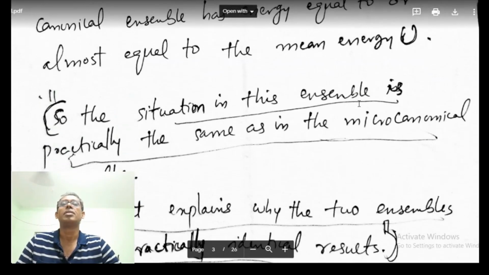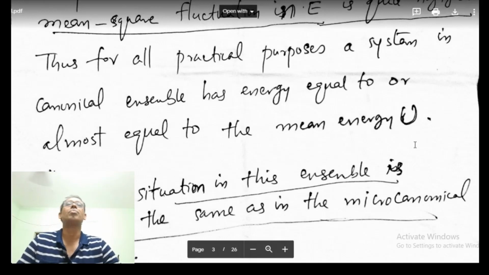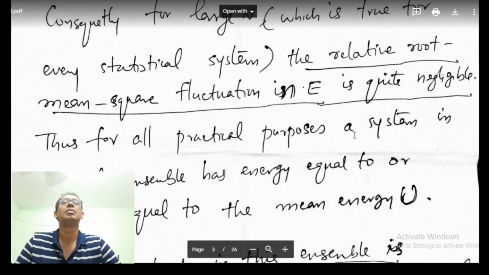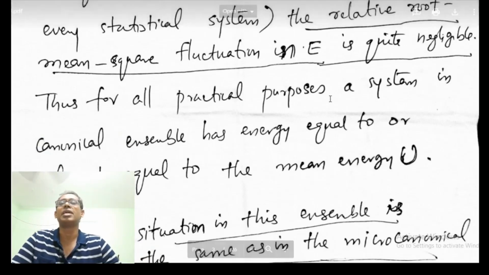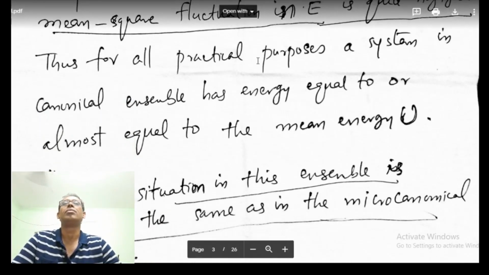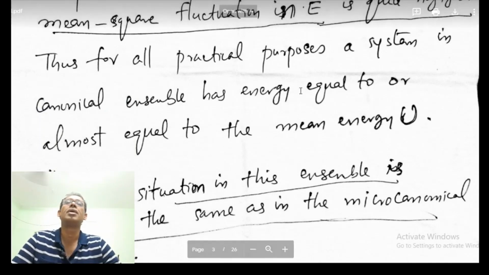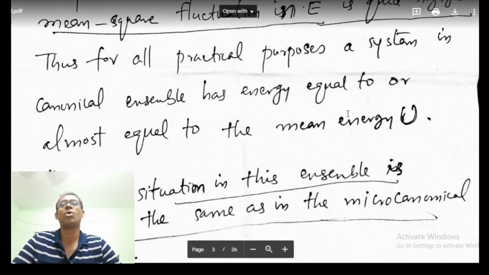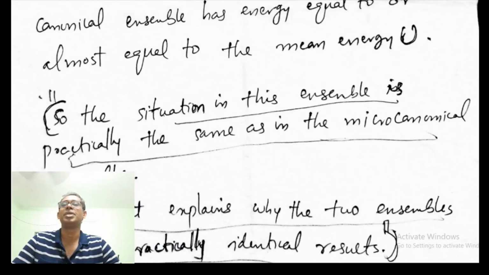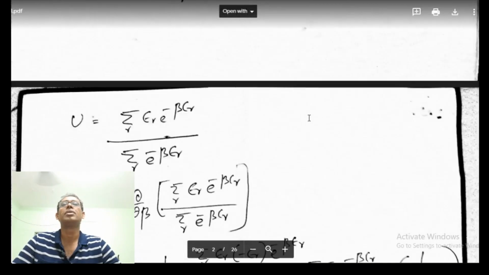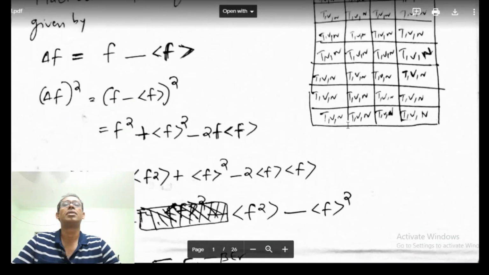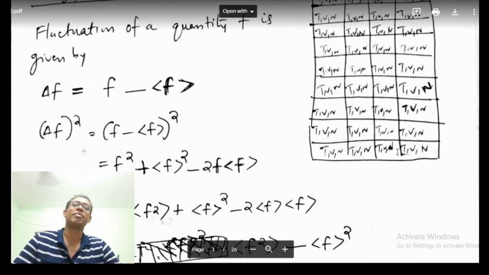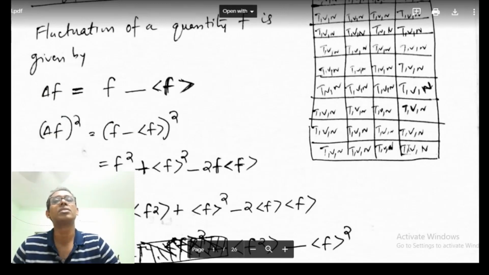Thus, for all practical purposes, since the relative root mean square fluctuation is negligible, a system in the canonical ensemble has energy equal or almost equal to the mean energy. So in the canonical ensemble, the fluctuation in energy is very, very negligible. All the systems will have almost the same energy.